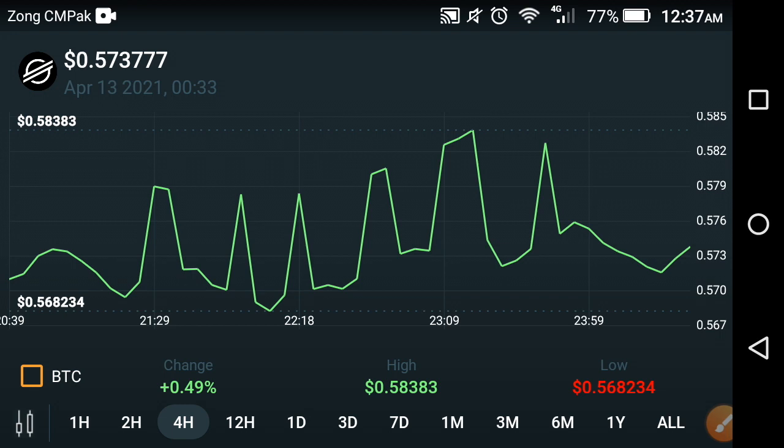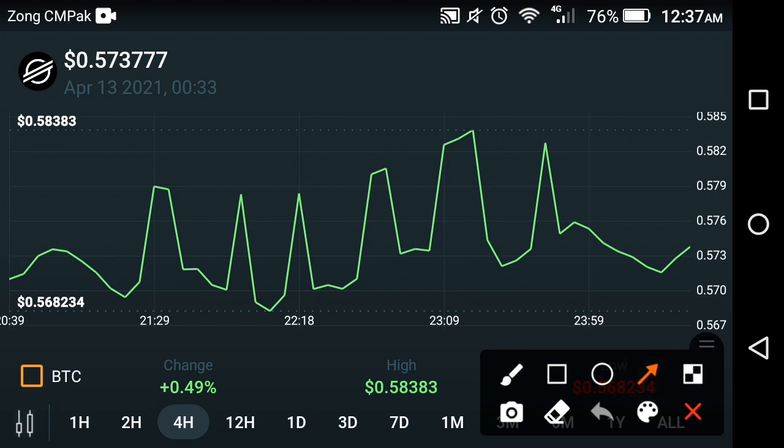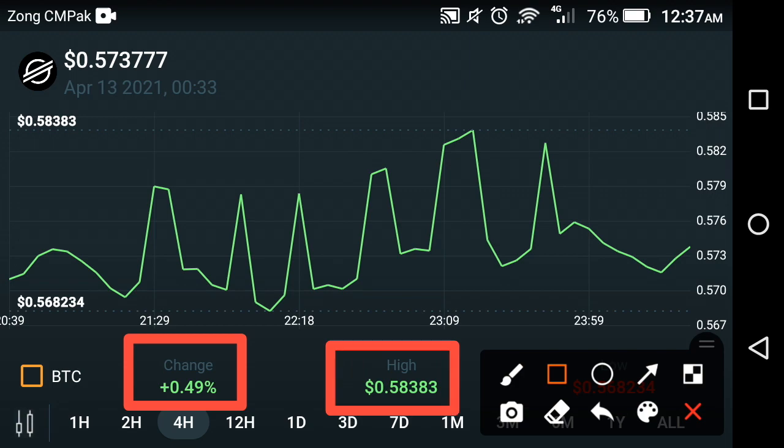So friends, as you can see here, the live 4-hour price prediction is on the screen. The average change in the last 4 hours is positive 0.49%, and the high price of XLM in the last 4 hours is $0.58383, the high price of the XLM coin in the previous 4-hour period.